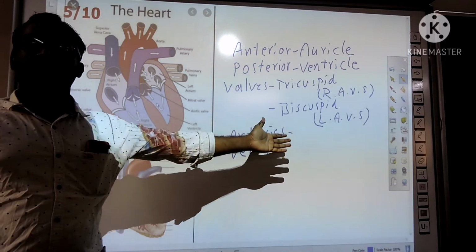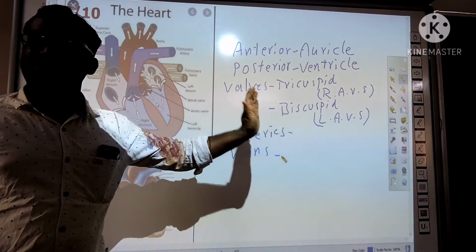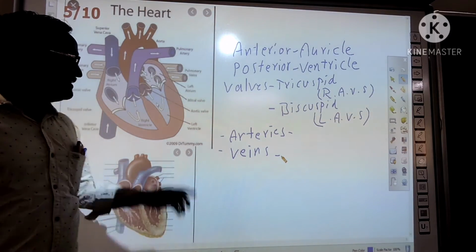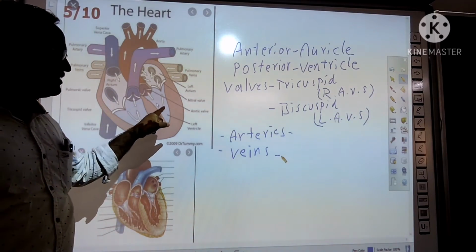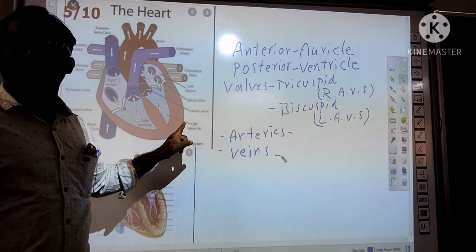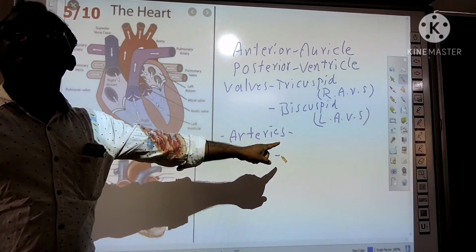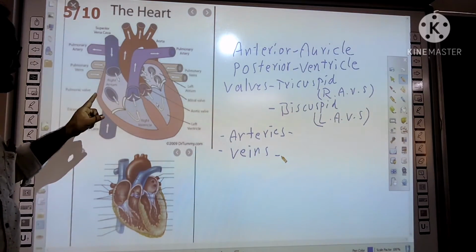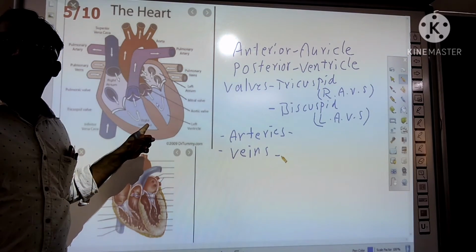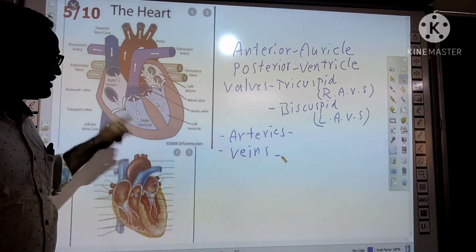Here in arteries, two types of arteries you can see. The largest artery is called aorta. Here the aorta is connected to the left ventricle. Another type of artery is the pulmonary artery. The pulmonary artery is connected to the right ventricle. Understand? Aorta to left ventricle, pulmonary artery to right ventricle.